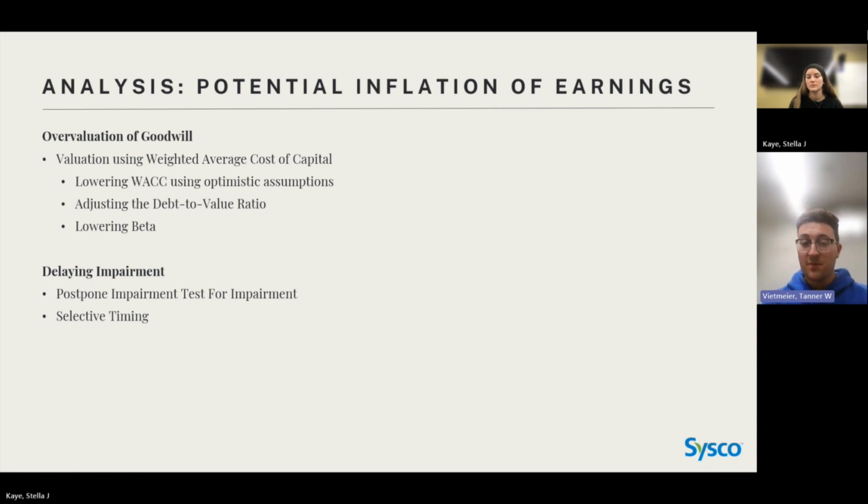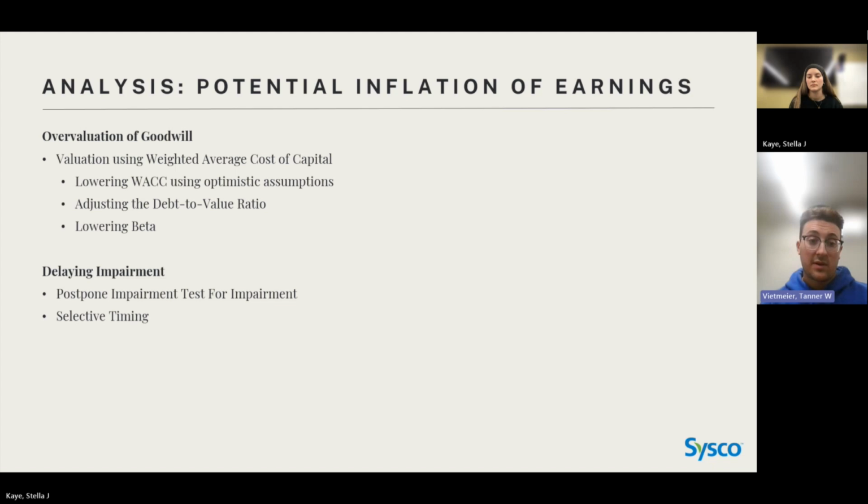That would be ignoring current market conditions and using more of a historical outlook. This could make the present value of future cash flows higher, which therefore would make goodwill seem higher from different company acquisitions. They could adjust the debt to value ratio in the WACC formula.